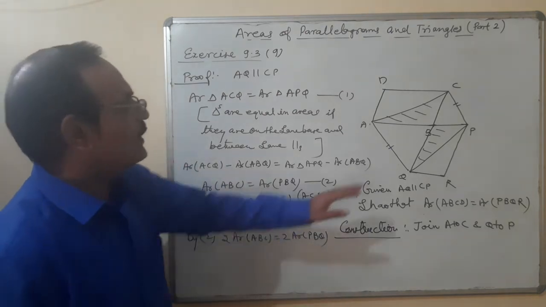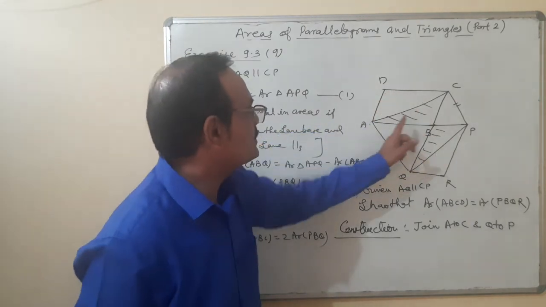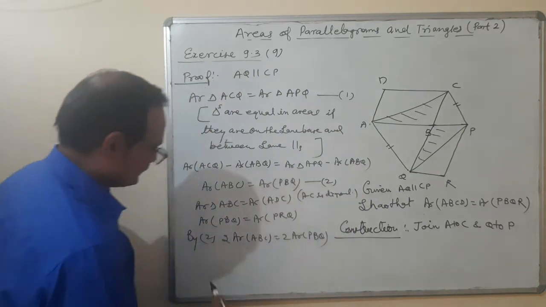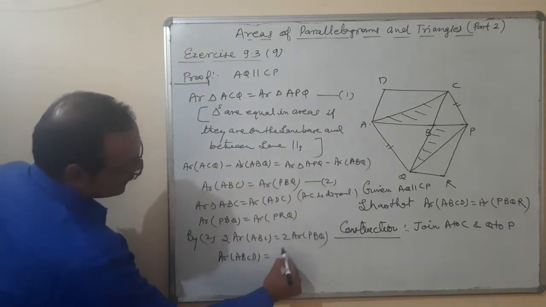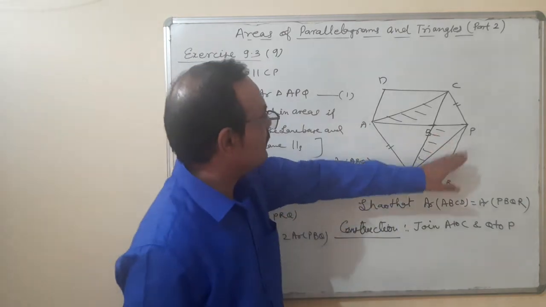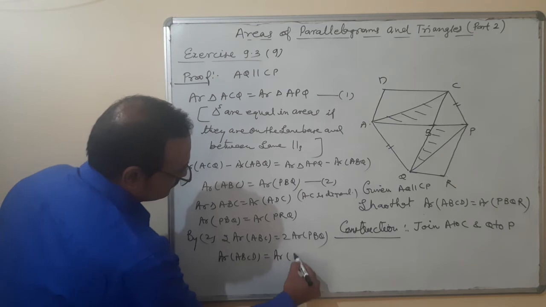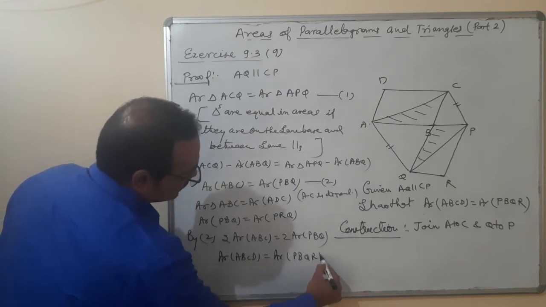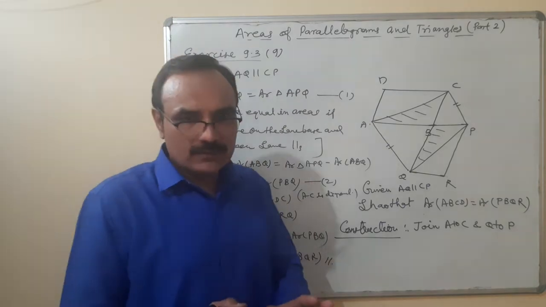Double of ABC is area of ABCD, and double of PBQ means area of PBQR. Proved. Okay. Got it?